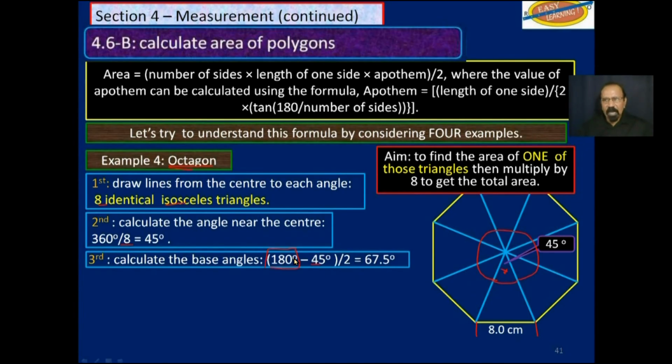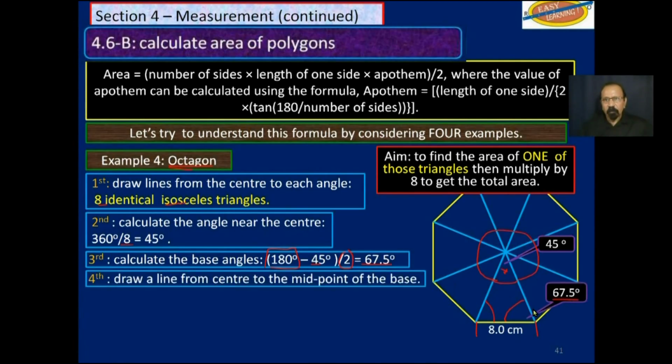Remember, the sum of the angles in a triangle is 180. If we take out that 45, then these two down here will be the remainder. We divide by 2, and we get the individual angle down here. So this angle down here is 67.5, and so is that one over there.